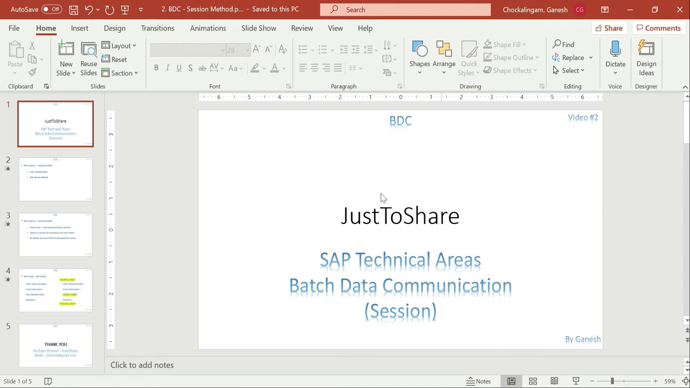Today I'm going to show you how to create a program in the standard way using the SHDB option. I'm going to take MM01 as today's transaction to record and create a program for it. So everything I'm going to use is MM01. Okay, let's get into the slide first.